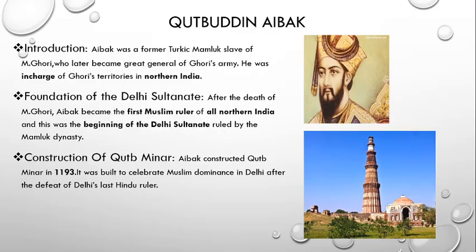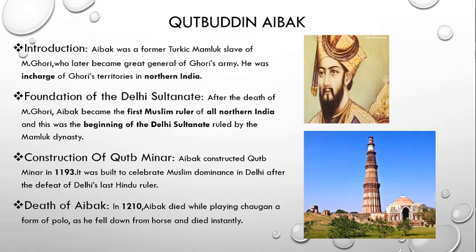Construction of Qutb Minar. Aibak constructed Qutb Minar in 1193. It was built to celebrate Muslim dominance in Delhi after the defeat of Delhi's last Hindu ruler. When Qutbuddin defeated the last Hindu ruler, to celebrate his victory, he decided to build Qutb Minar. Unfortunately, he couldn't complete its construction. He just laid the foundation of Qutb Minar. Later on, it was completed by his son-in-law Iltutmish.